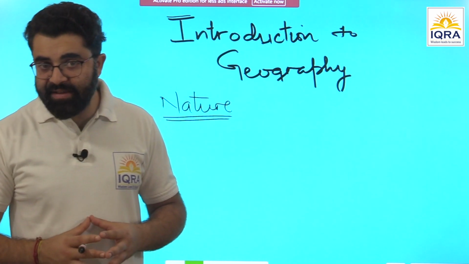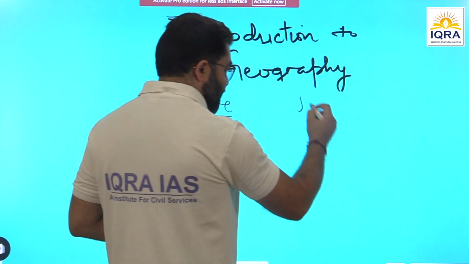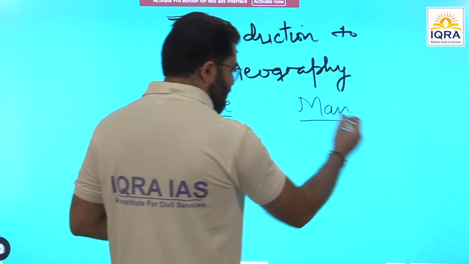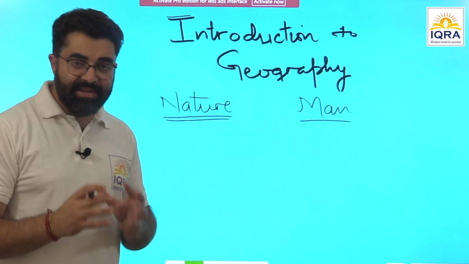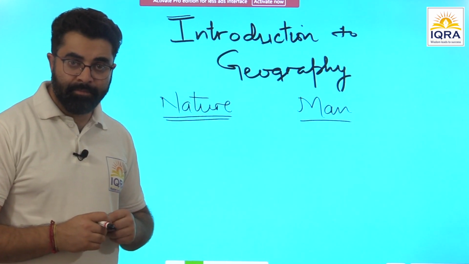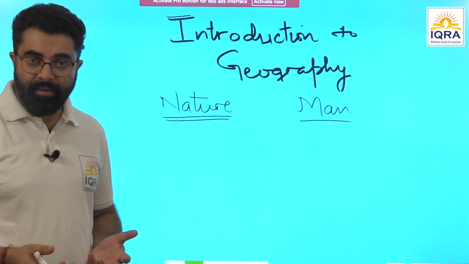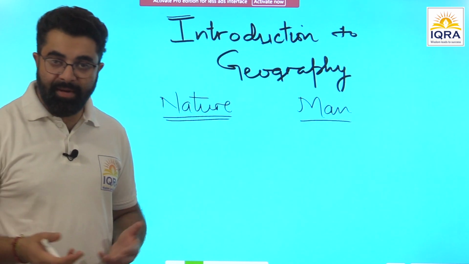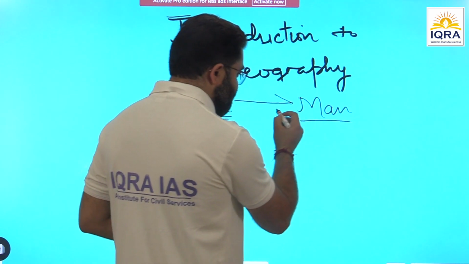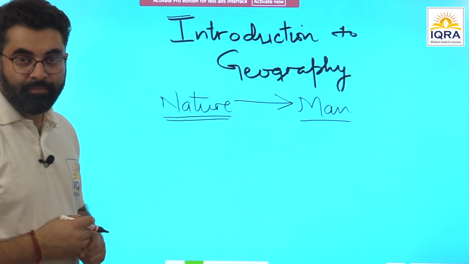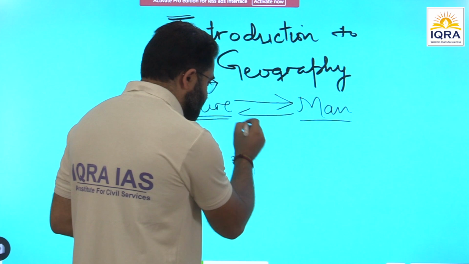We call it physical geography, right? Then we study, on the other hand, agriculture, industries, population, resources, resource extraction. Now this is related to man, isn't it? Agriculture is done by man, industries are set up by man, resources are extracted by man. So the impact of nature on man, and what is man's response to nature.